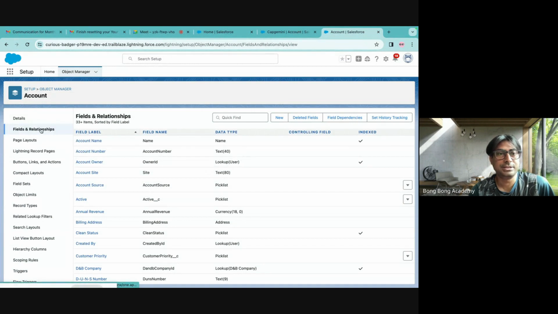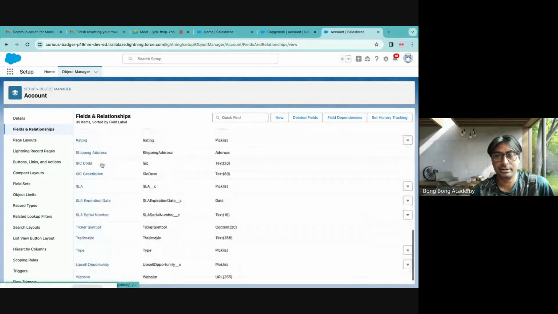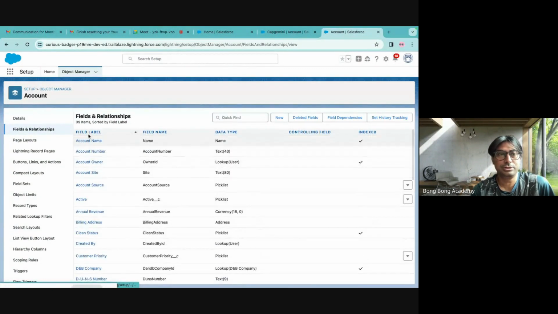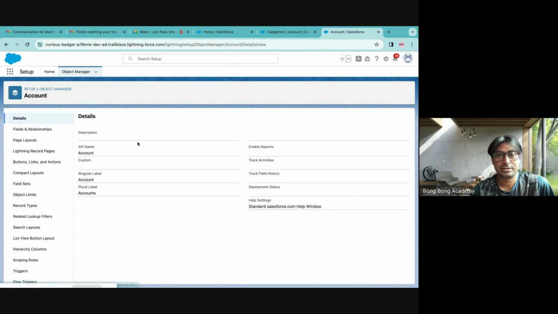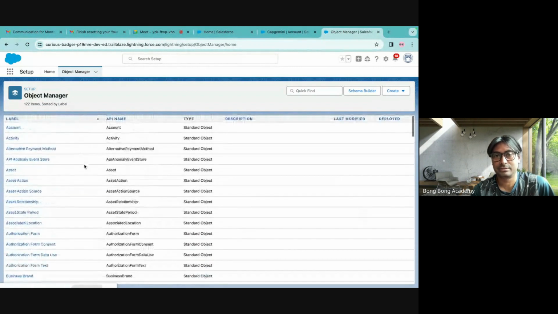Fields and relationships are basically the columns of the table. The fields, as we said, right? There are so many standard fields already there. How do we differentiate between a standard object and a custom object? First, let's see that. Do we have any custom object? No, we do not have a custom object. Let us create a custom object.